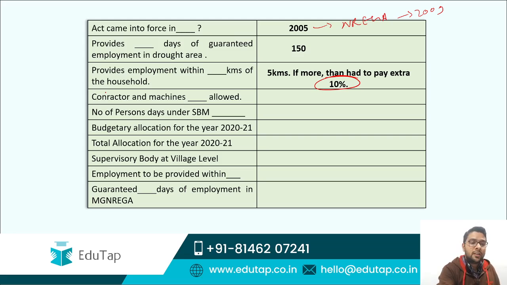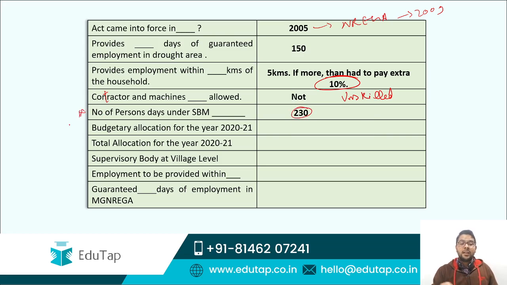Now guys, sorry, this is contractors. Contractors and machines are not allowed. The work is of unskilled nature. Please remember this point. The work is of unskilled nature. Now the number of person days under Swachh Bharat Mission Gramin, if you remember, we have talked about this. It is 230. Please remember this point. This is crucial from our exam point of view.